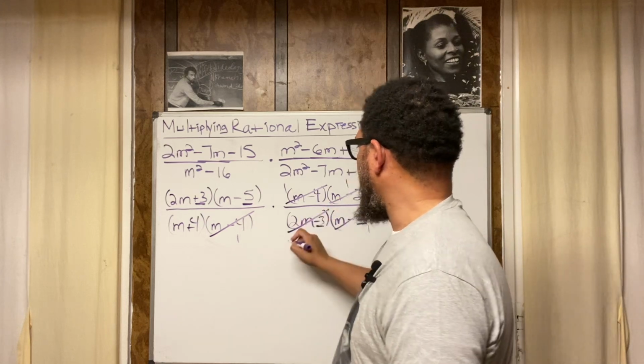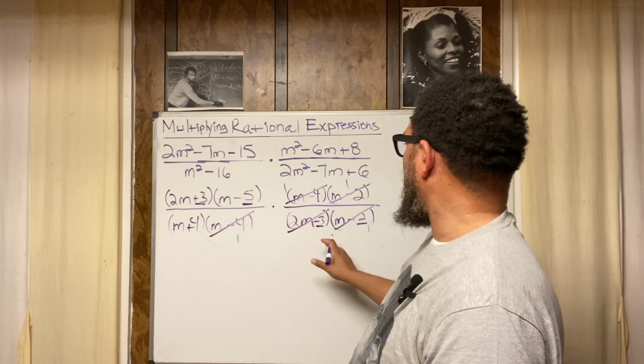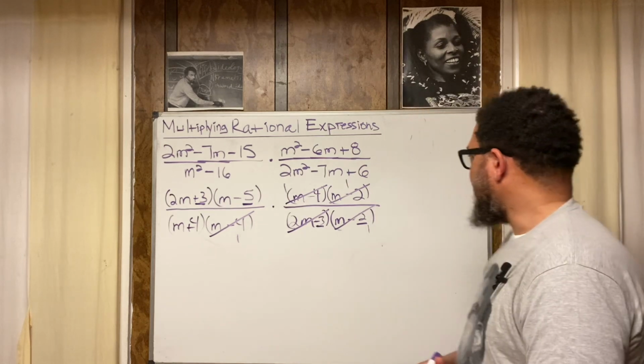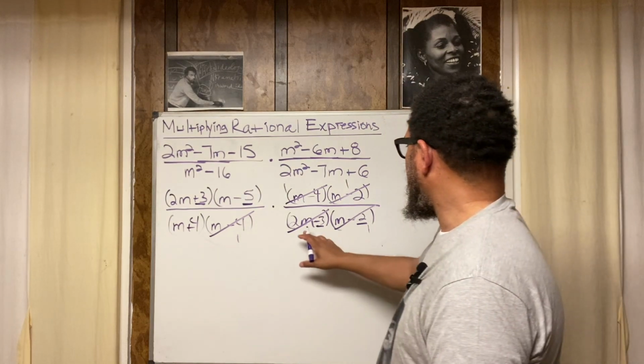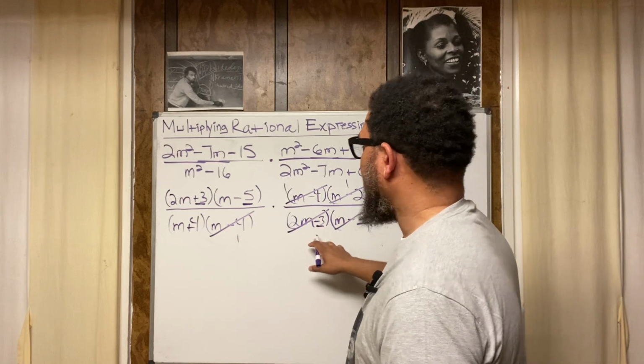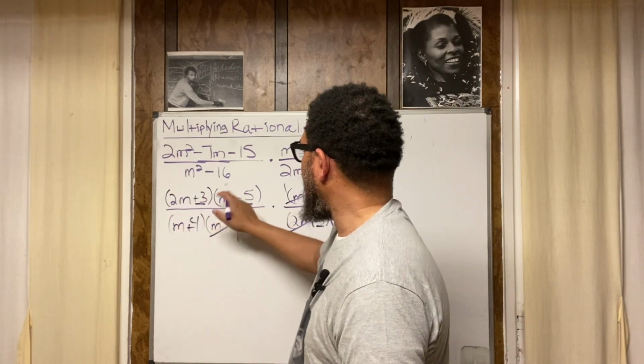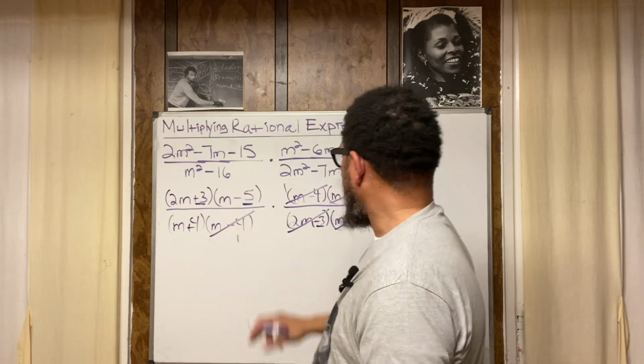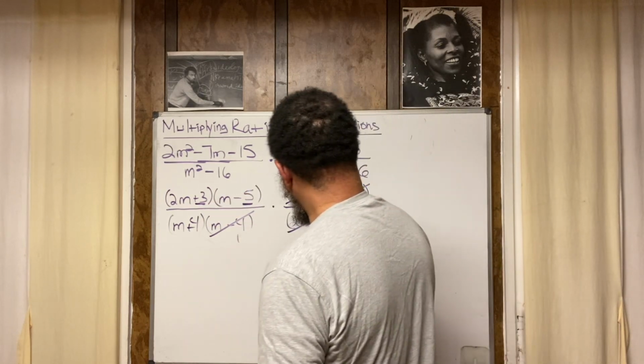What else? I got a 2m minus... Whoa, hold up. I think I'm getting ahead of myself. Hold up. Is this supposed to be 2m minus 3? Yeah, it's got to be. And that's 2m squared, negative 10m plus 3m. Okay, yeah. I was tweaking for a second.